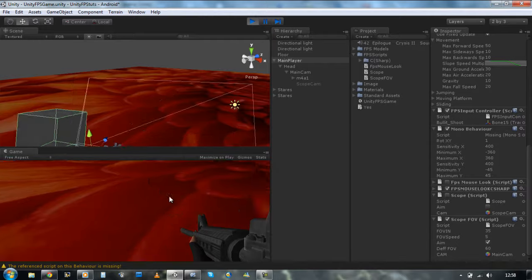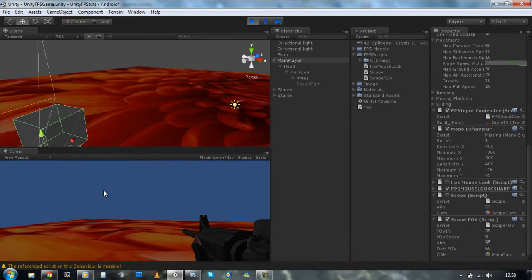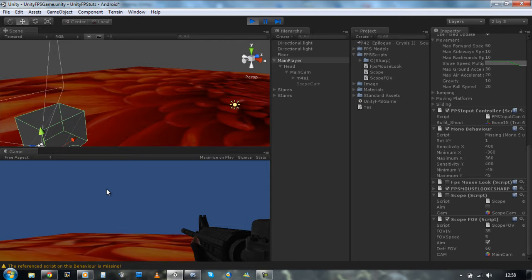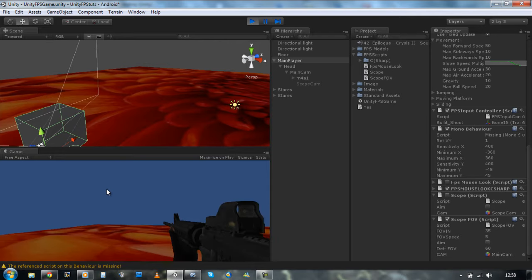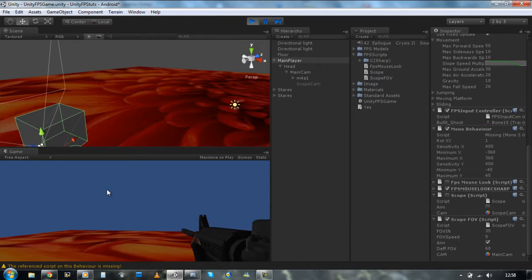There you go. We have our zooming in, our scope zoom using field of view, and this is how they use it in the game industries. As you can see, it looks a lot more smoothed, and it zooms in and it pans out smoothly as well. But you may be thinking, hold on, it's good and all, but the gun stays in the same position. How do we sort that out now?